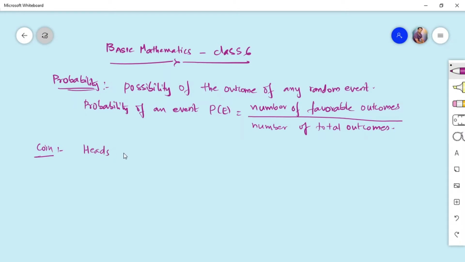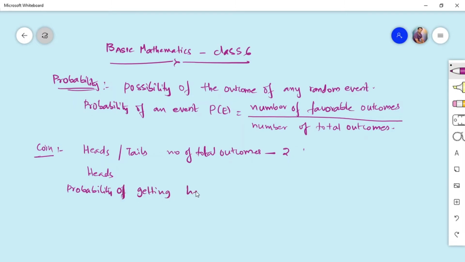So for example, now if we take a coin, okay, a coin has only two outcomes, either we have heads or we have tails. So total number of outcomes is 2. Okay, now if we say we are betting that we get heads as a favorable outcome, that is, probability of getting heads is considered as a success.